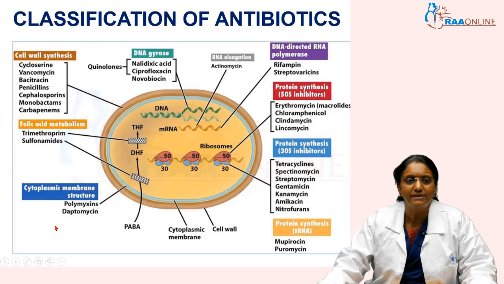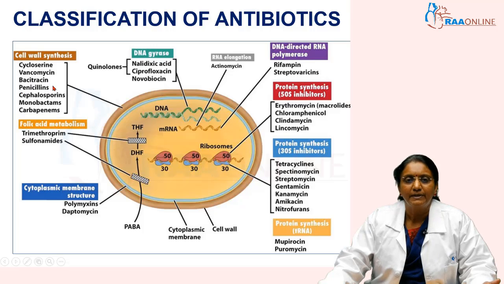They are classified as, first, the most common group, cell wall synthesis inhibitors. In this we have the common penicillins, then we have cephalosporins, monobactams, carbapenems, then we have cycloserine, vancomycin and bacitracin. Why I mentioned penicillin first is that this was the first antibiotic to be discovered, and then all the other antibiotics followed it. So the cell wall synthesis inhibitors are a very important and a very commonly used group of antibiotics.